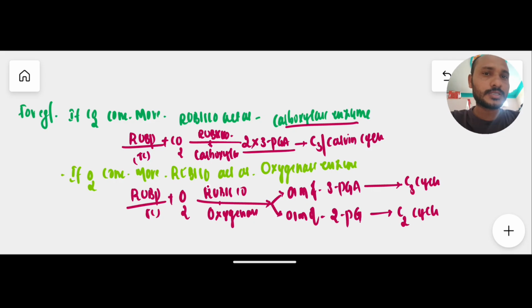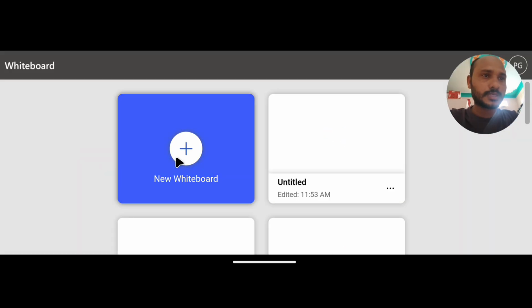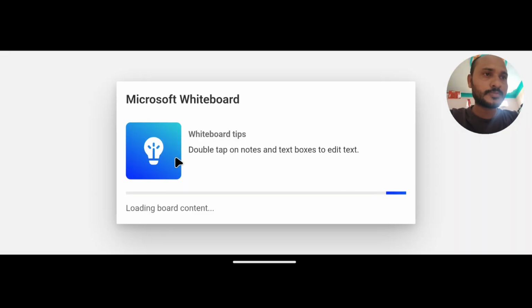When the concentration of oxygen is more than carbon dioxide, then RuBisCO acts as an oxygenase enzyme. So in photorespiration, RuBisCO plays the important role. RuBisCO is the only cause or reason for this process. Now, what are the conditions for photorespiration, when will the process occur?